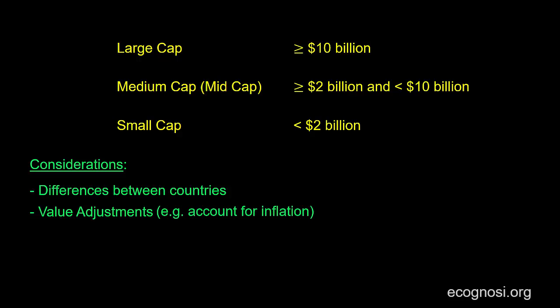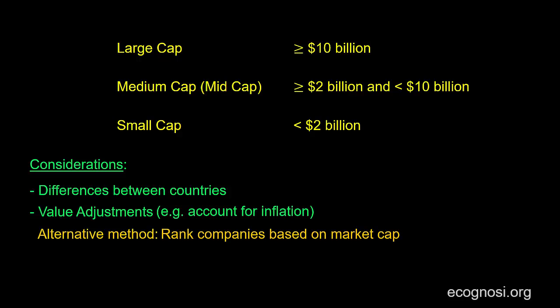For example, a company with a market cap of $1 billion in the 1930s would definitely be a large cap one, but now such a market cap would fall in the small cap category, at least under the classifications we express here. A way around this is to define the categories not in monetary terms, but to rank the companies based on their market cap from largest to smallest.